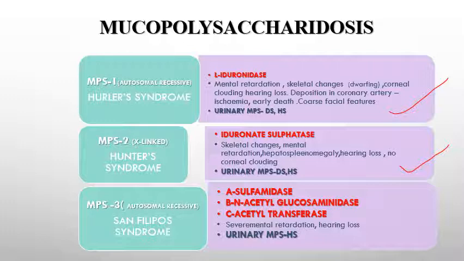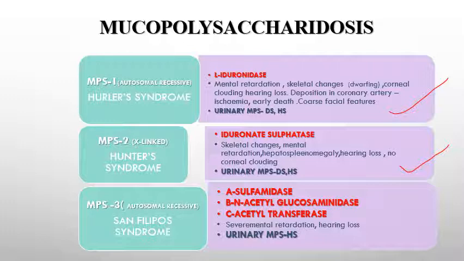Mucopolysaccharidosis 3 is an autosomal recessive disease known as Sanfilippo syndrome, due to deficiency of sulfamidase enzyme and also beta N-acetyl glucosaminidase and acetyl transferase enzyme. So severe mental retardation is the characteristic feature of Sanfilippo syndrome.